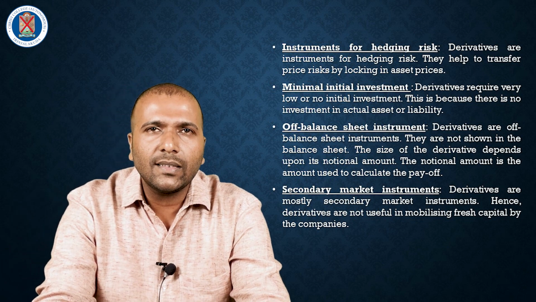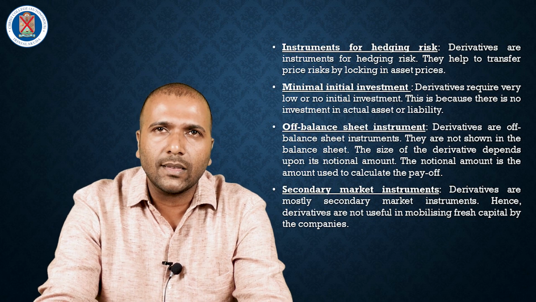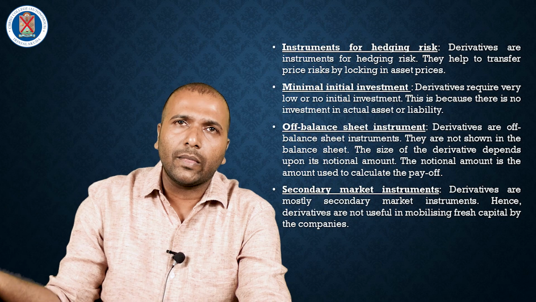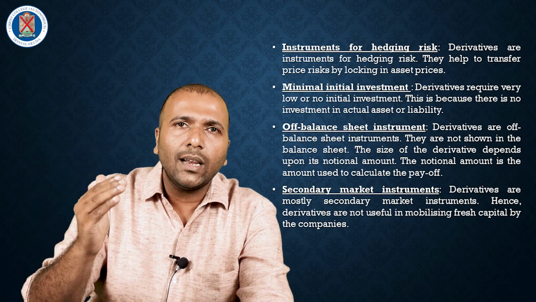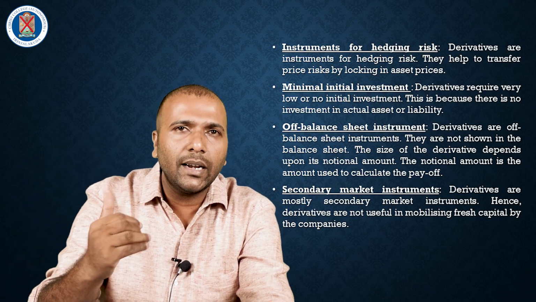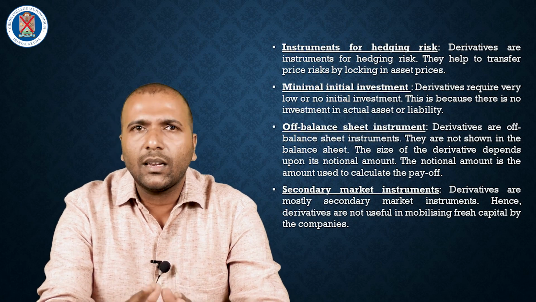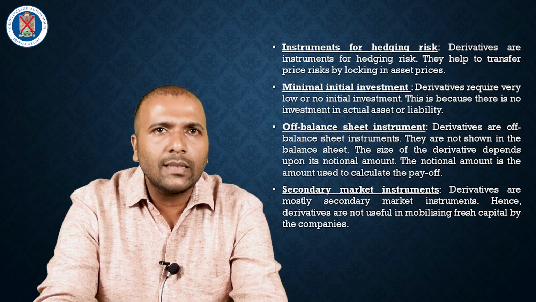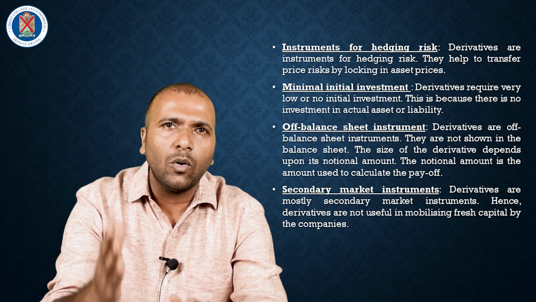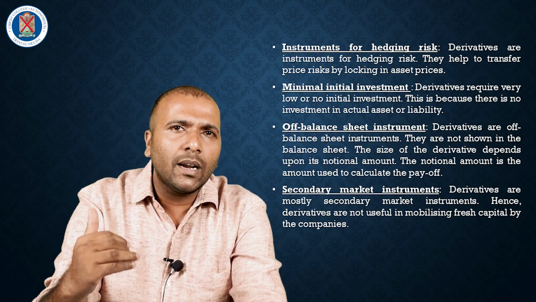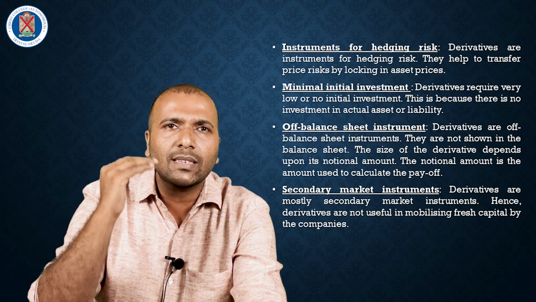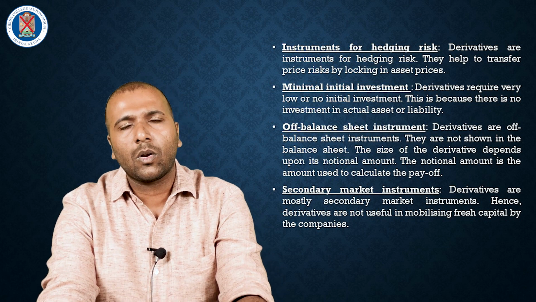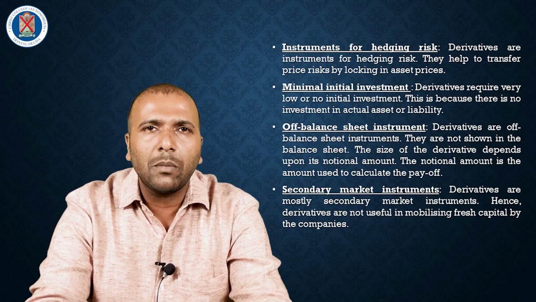The last one is that it is a secondary market instrument. We know the market is mainly a money market and a secondary market. This type of contract comes under the secondary market. The main controller of the derivative market is SEBI, the Securities and Exchange Board of India. The full operations of derivatives come under SEBI. SEBI is the ultimate controller of the capital secondary market.